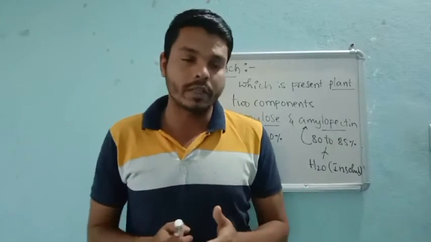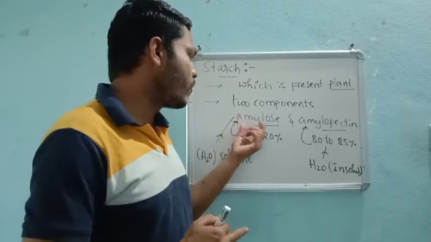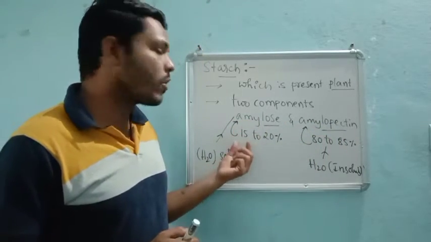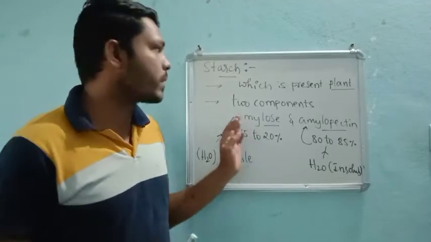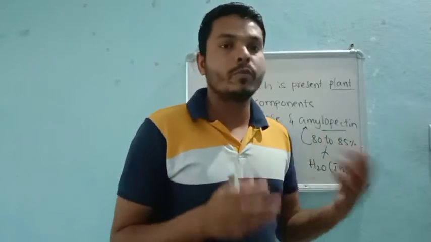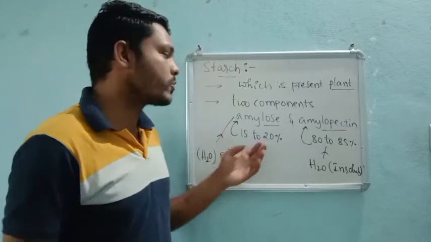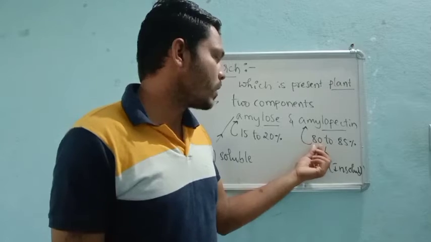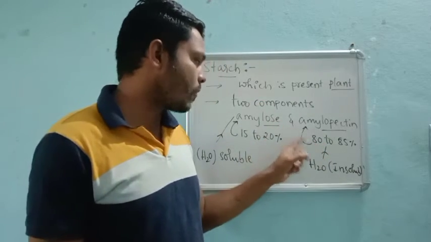If we go for the contribution of amylose as well as amylopectin, then amylose contributes about 15 to 20% in the starch, and amylopectin concentration is more, right? Its contribution is huge as compared to amylose, about 80 to 85% in the formation of starch.